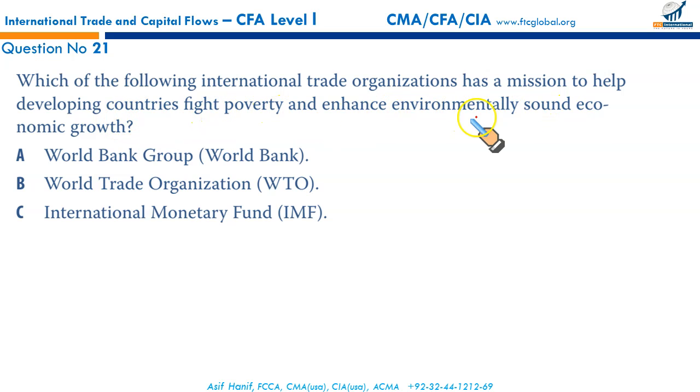Next, which of the following international trade organizations has a mission to help developing countries fight poverty and enhance environmentally sound economic policies? This is, of course, World Bank Group. The World Bank's mission is to help developing countries fight poverty and enhance environmentally sound economic growth.